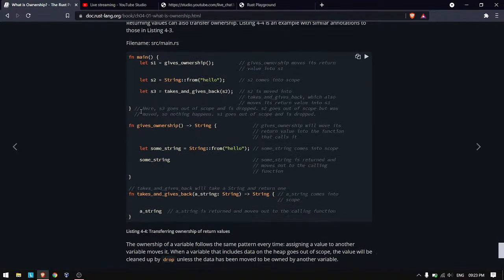When we return from the give_ownership function, we are declaring a string, and when we return this string, this is an expression, so we are returning it to s1. We are actually transferring the ownership to it, right? So passing an argument or returning something from a function, we are transferring its ownership.